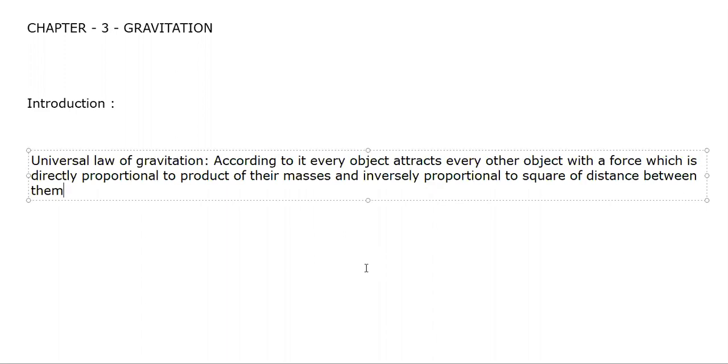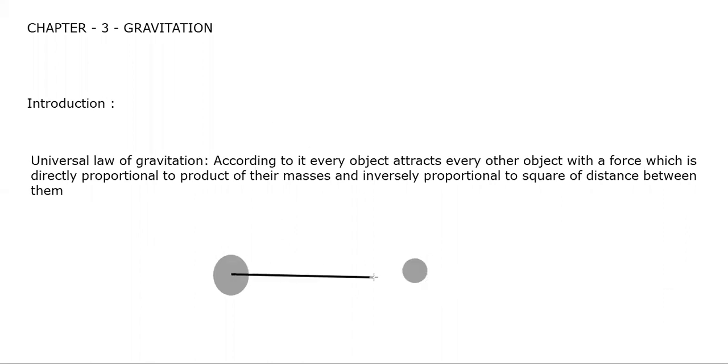Now, what it means? See, suppose there are two objects. One is of mass m1 and another is of mass m2, and they are separated by distance, let us say r, small r. One has mass m1, and the second object has mass m2. Now, according to universal law of gravitation, suppose this object attracts every other object. This is attracting this object with a force, which will be denoted by F, which is directly proportional to, you make a proportional sign, product of their masses, that is m1 into m2.